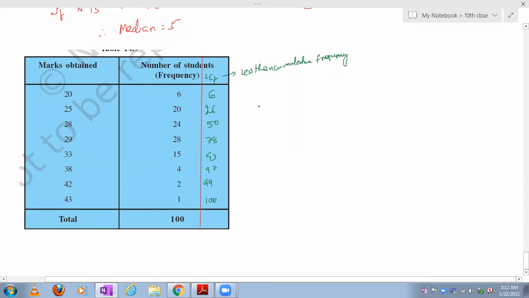So the middlemost observation lies in the n by 2 and n by 2 plus 1 by 2 observation.